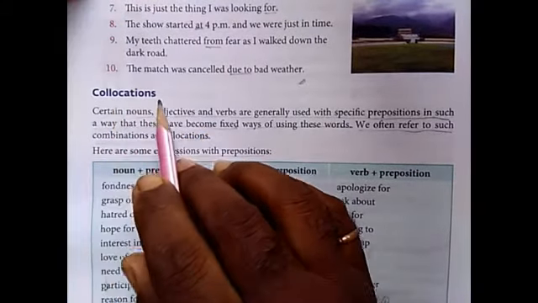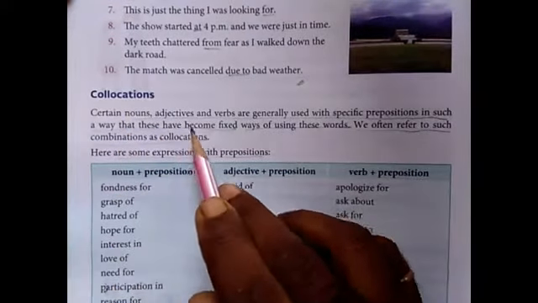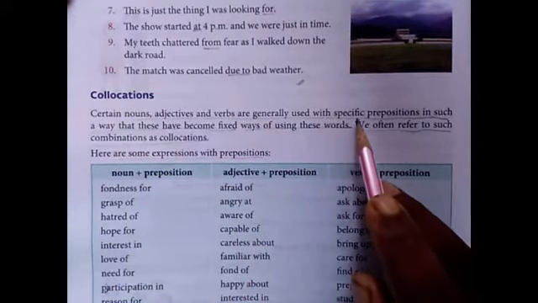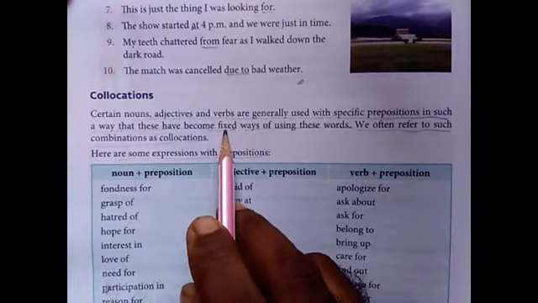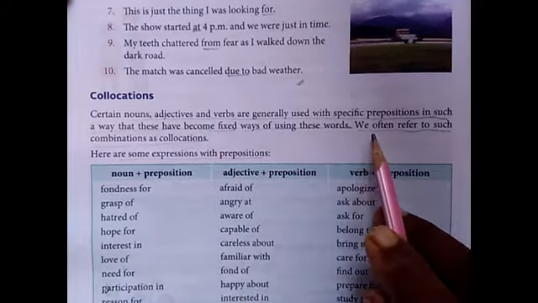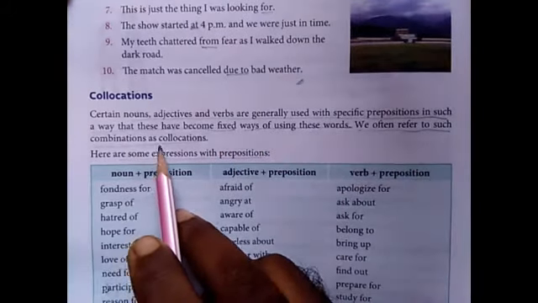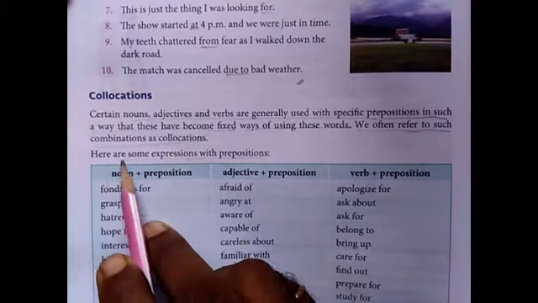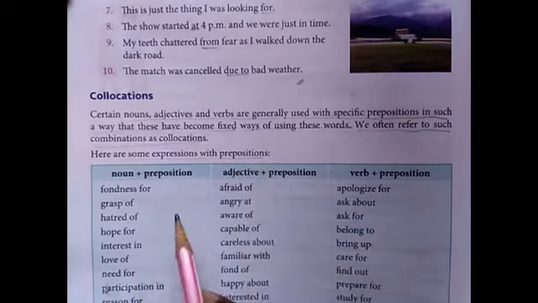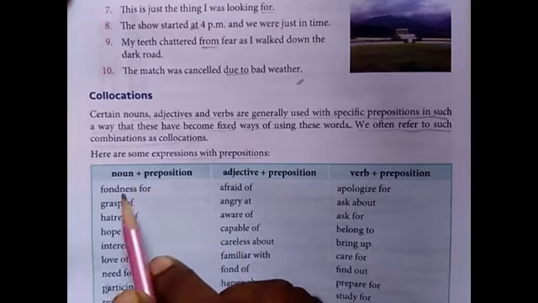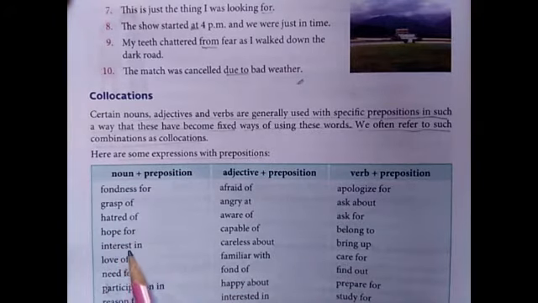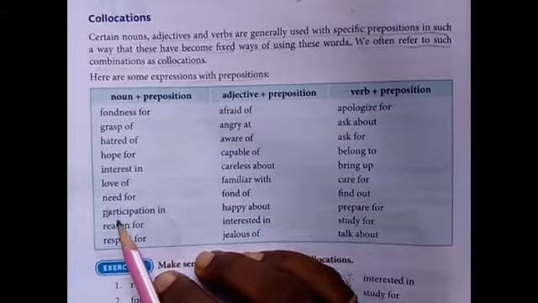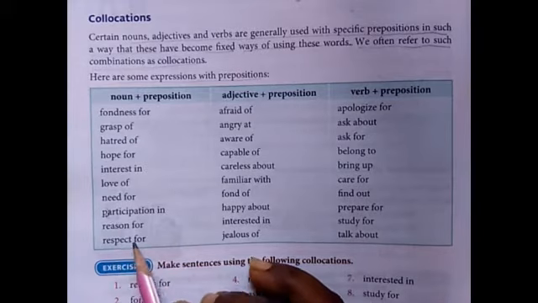Next, collocations. The nouns, adjectives and verbs are generally used with specific prepositions in such a way that these have become fixed ways of using these words. We often refer to such combinations as collocations. Here are some expressions with prepositions. Noun plus preposition: fondness for, grasp of, hatred of, hope for, interest in, love of, need for, participation in, reason for, respect for.